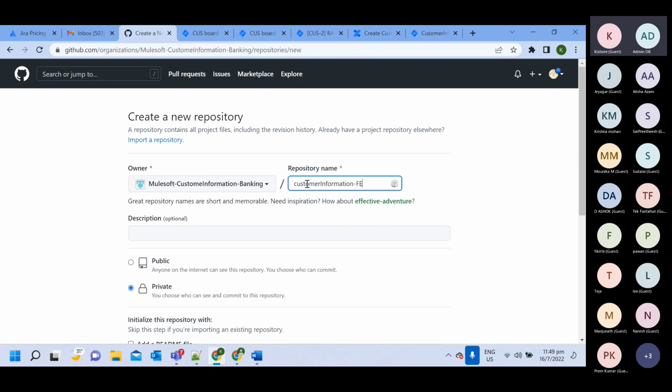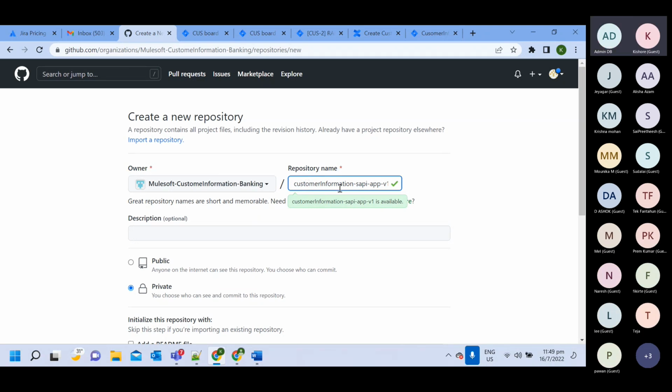So source will be front end. Target will be DB. Okay, that source target we will not put here. Customer information. I will follow this naming convention.